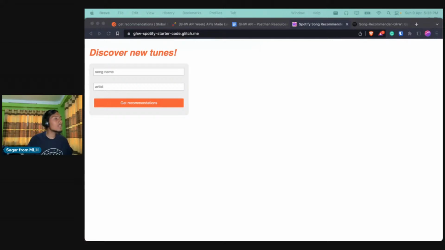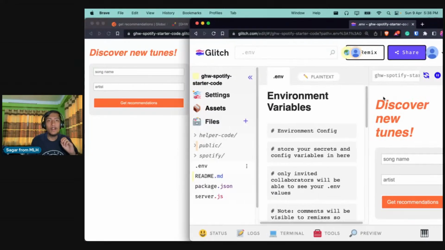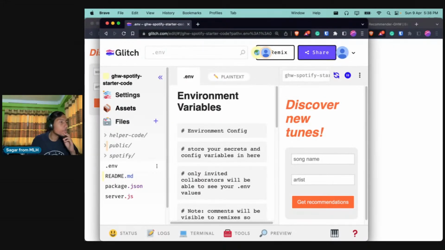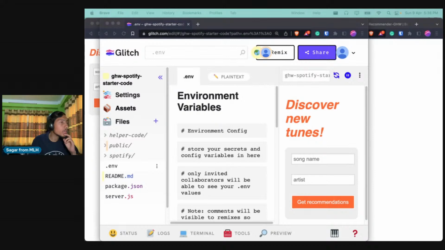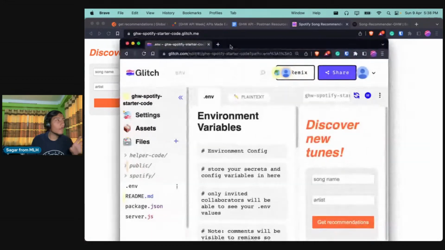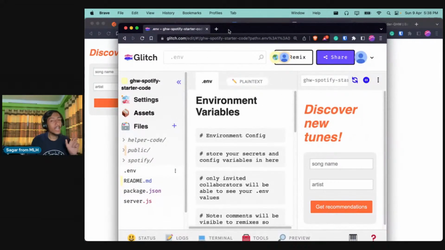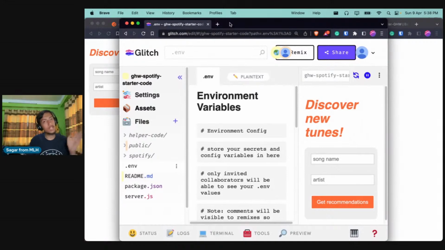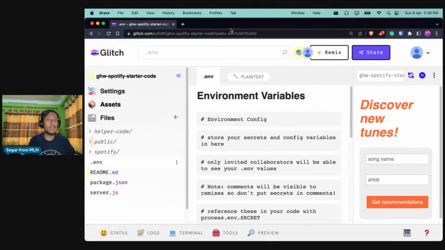Can anyone in the chat tell me if they are able to remix their project? That would be helpful. Should we hardcode the client ID and secret, or should we make a variable for it? That is what I am referring to. Whenever we use an environment variable, we are storing it in a variable, right? And we'll be using the variable in our JavaScript code, which we can refer to later on. So make sure that you store it in the .env file and not anywhere else. Because if you store it in .env, we'll be able to extract it from process.env in Node.js, and I'll be showing that later on.